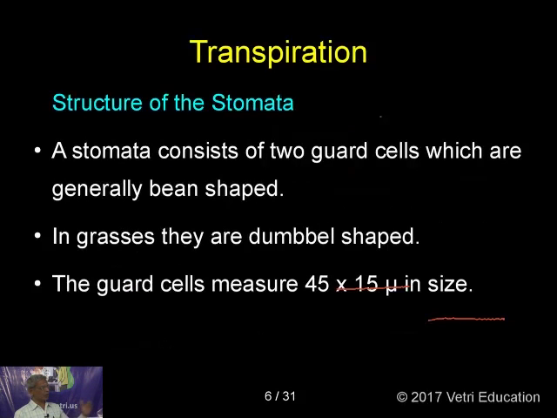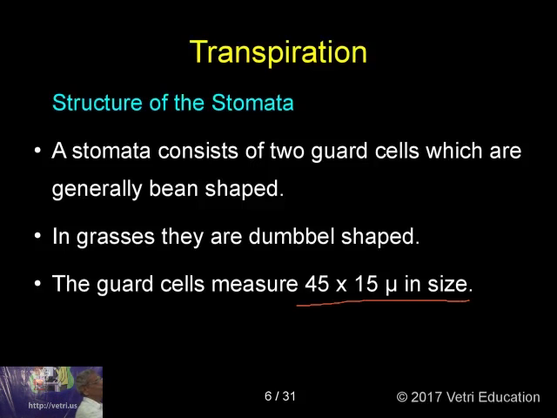See, from now onwards we are going to learn about the structure of the stomata. A stomata consists of two guard cells which are generally bean shaped or kidney shaped. Then in grasses they are dumbbell shaped. The guard cells measure 45 to 15 mu in size. Okay, now I want to give some explanation regarding this slide. A stomata consists of two guard cells which are generally bean shaped.